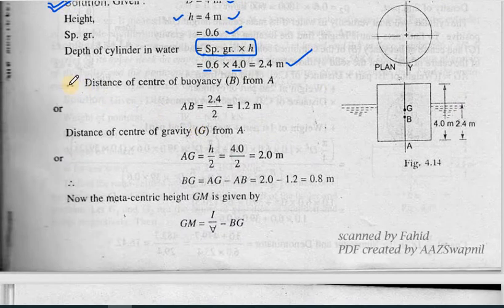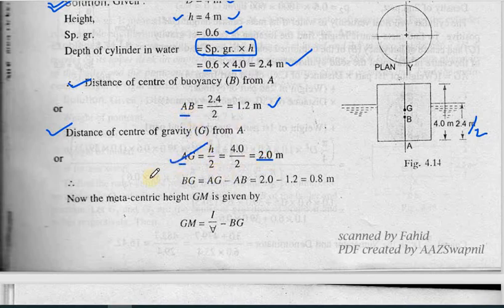Another thing is the distance of the center of buoyancy, from A to B, we need to calculate this height. So AB will be nothing but the submerged height divided by 2. So 2.4 divided by 2 gives you 1.2. And the distance of the center of gravity, in case of a rectangular section, is d by 2. So the total height is 4, which we divide by 2, that is 2. So AB is 1.2, AG is 2.